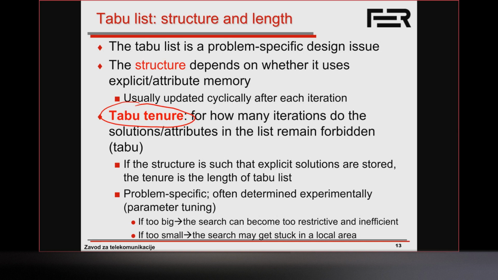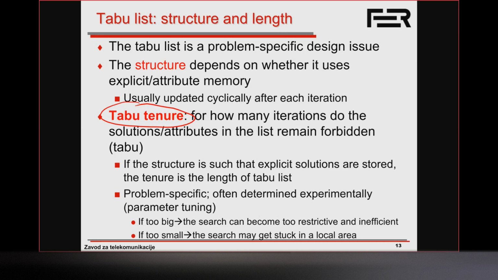So we might need to decrease this length of time that we forbid a certain solution. On the other hand, if it's too small, so if the number of iterations is too short, the search might return back to a locally optimal solution. So we might end up cycling back to already seen solutions.